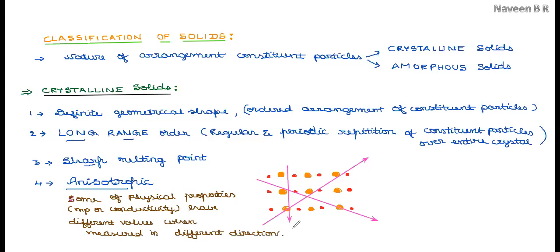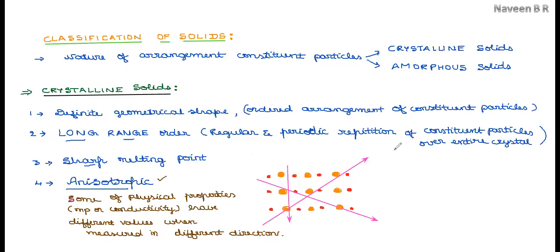For crystalline solids, these physical properties, when measured in different directions, give different values. That shows that crystalline solids are anisotropic in nature, whereas amorphous solids exhibit isotropic nature. This is simple to remember, and focusing on it clearly will help you to differentiate between amorphous and crystalline solids.